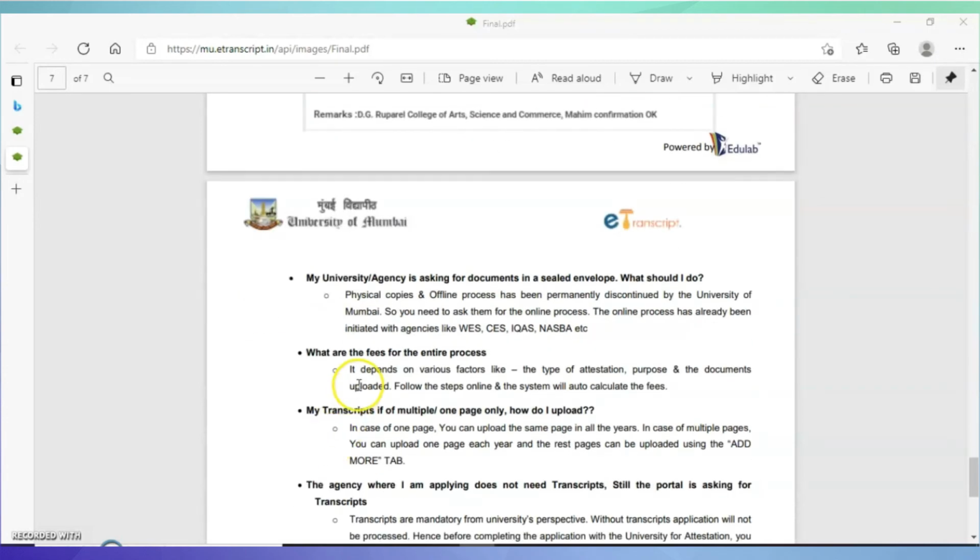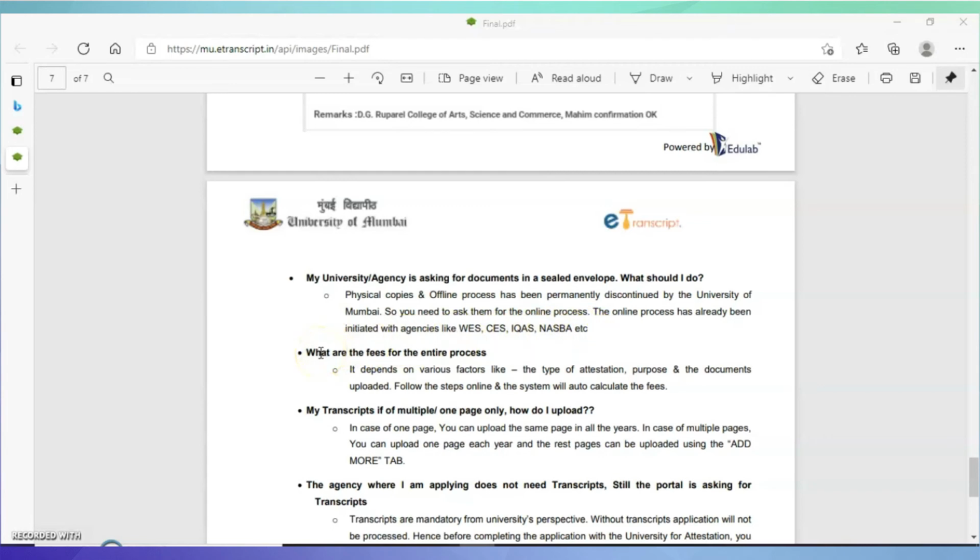Another question is, my university or agency is asking for documents in a sealed envelope. What should I do? Physical copies and the offline process have been permanently discontinued by the University of Mumbai. So you need to ask them for the online process. The online process has already been initiated by agencies like WES, CES, IQAS, NSABA, etc.